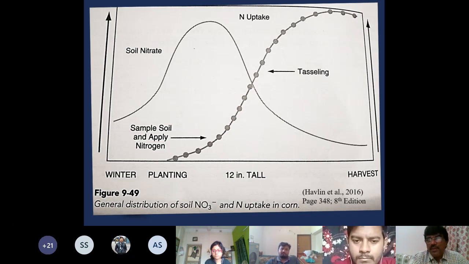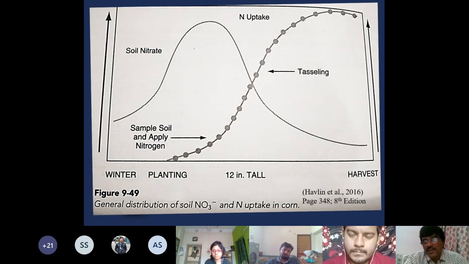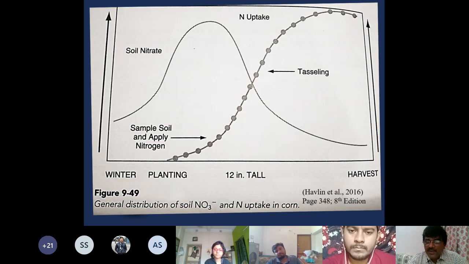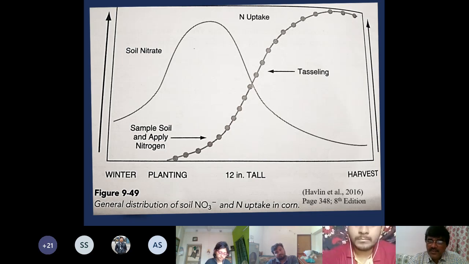So this is how people manipulate the nutrient availability so that it matches with the requirement of the crop. This is why we go for split application, applying nitrogen 2 times, 3 times in the crop. Normally we say apply at the branching stage or vegetative stage, then just before flowering apply nitrogen. Now people are applying nitrogen in cereals at the flowering stage also. They are recommending like this.